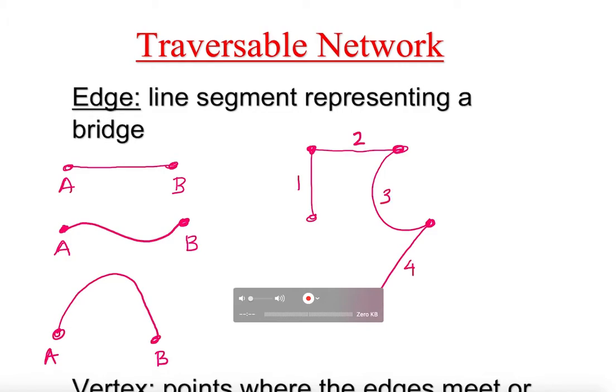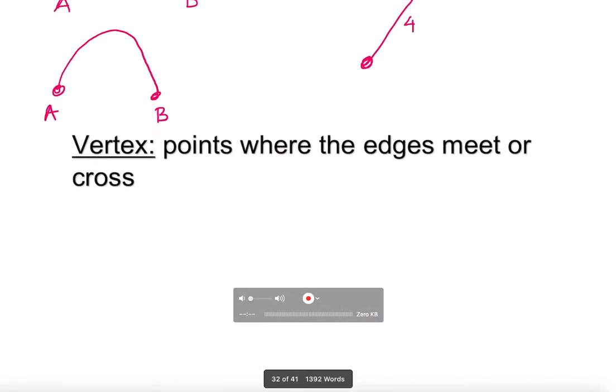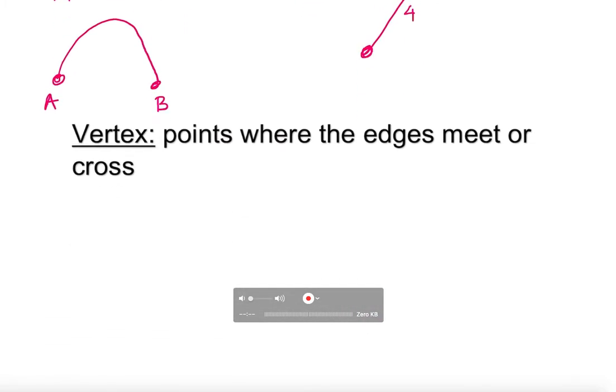And of course, we're going to learn what a vertex is. Those dots we're going to call vertices, and let's take a look at why. Vertices are points where edges meet or cross. Sometimes we refer to them as nodes, where the edges meet. Well, let's take a look here.